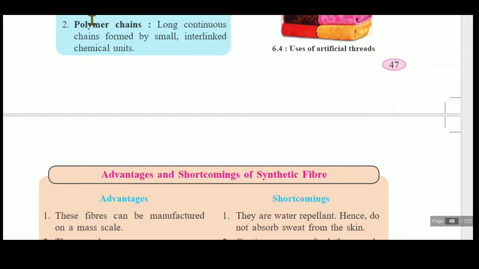Hydrocarbons are the substances obtained from mineral oil, and polymer chain is the long continuous chain formed by small interlinked chemical units. Poly means many, so this chain is very long, continuously there, with interlinking of these units, therefore it is called a polymer.